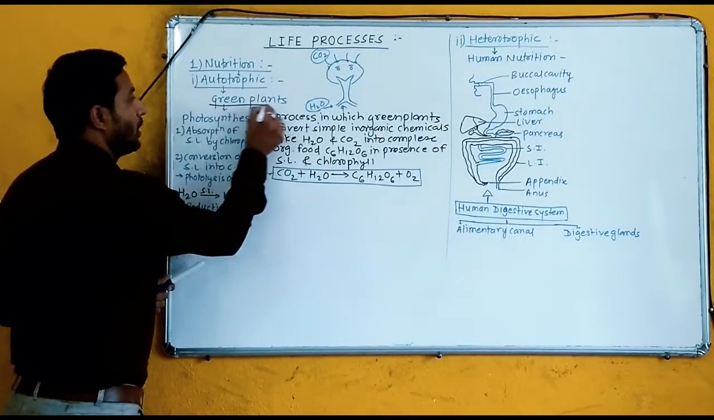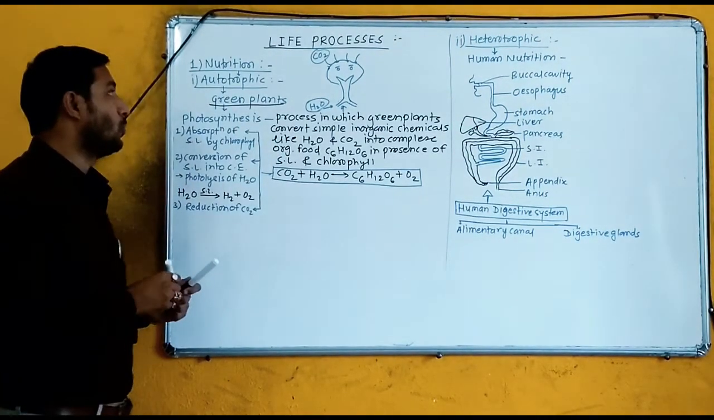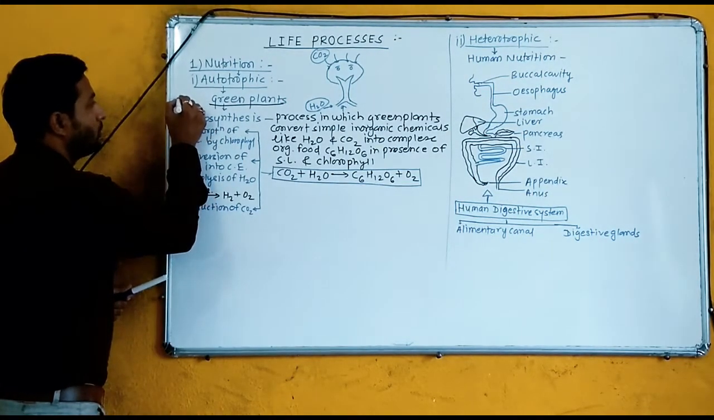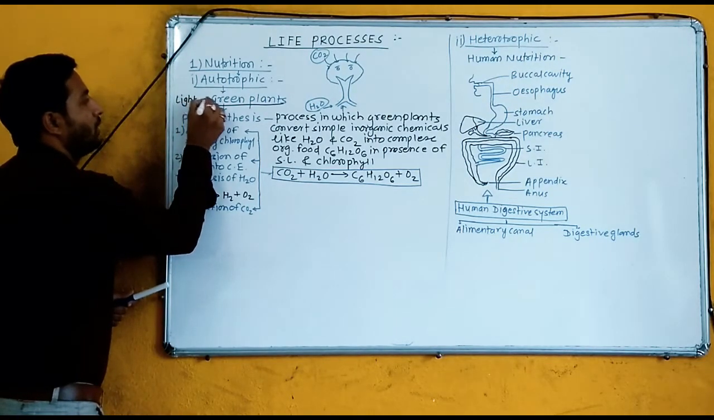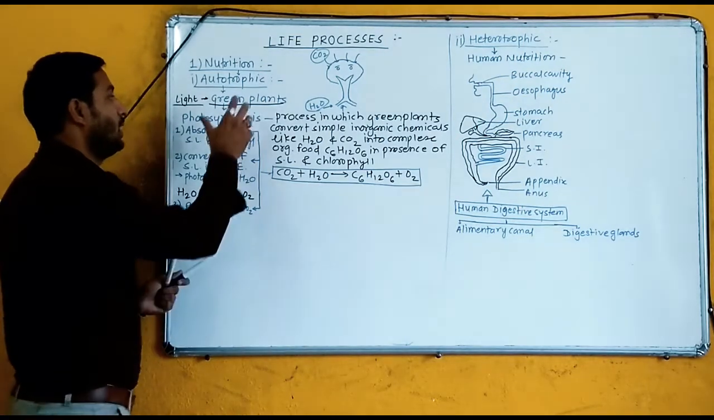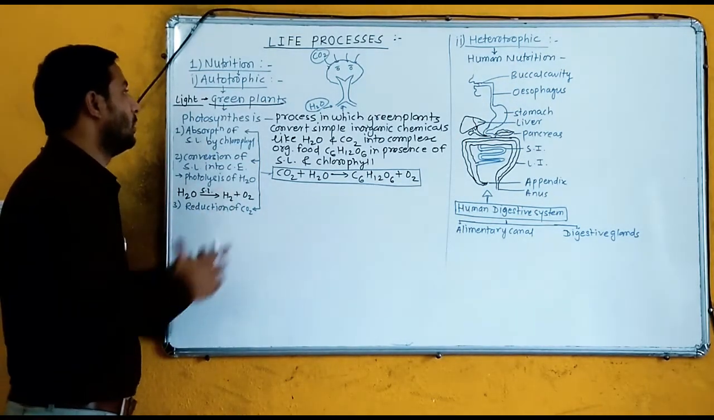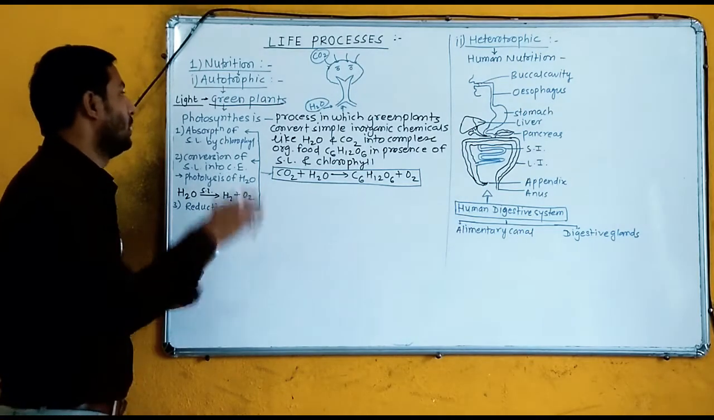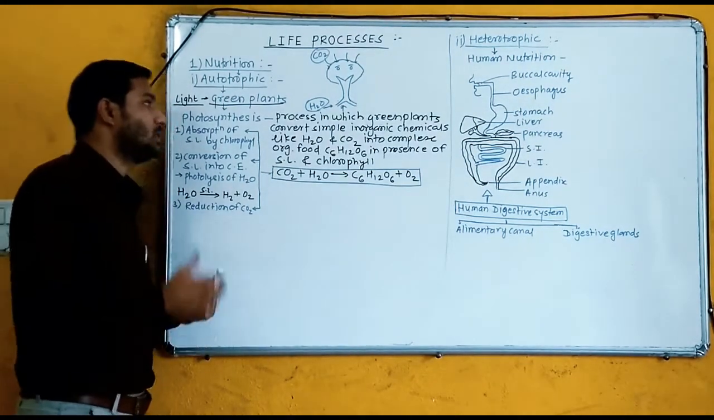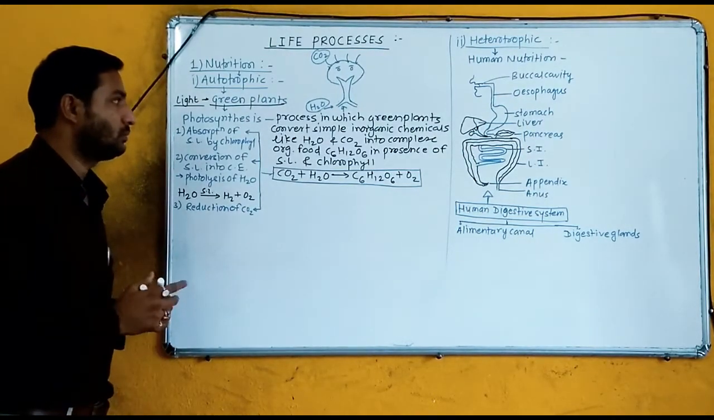Here, green plants show this autotrophic mode of nutrition. Green plants are photoautotrophs, because in the presence of sunlight they prepare their own food. Now, exactly what happens in green plants? Green plants carry out photosynthesis. With the help of photosynthesis, they prepare their own food material.